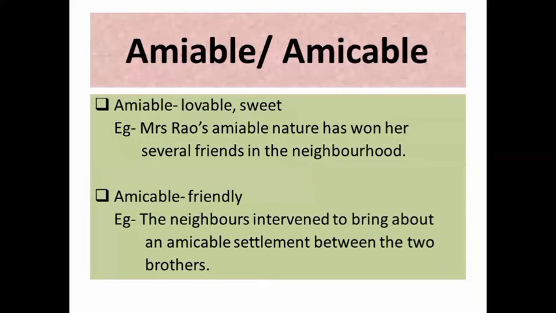Next is amiable and amicable. Amiable means lovable, sweet. Mrs. Rao's amiable nature has won her several friends in the neighborhood. So amiable nature means very lovable, very sweet nature. Mrs. Rao had a very sweet nature and she really won the hearts of several friends in the neighborhood. Next is amicable. It means friendly. The neighbors intervened to bring about an amicable settlement, a very friendly settlement.